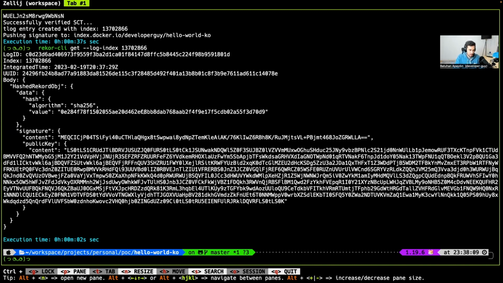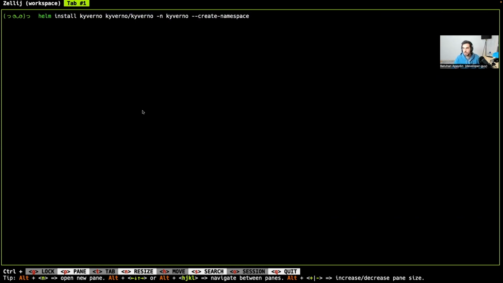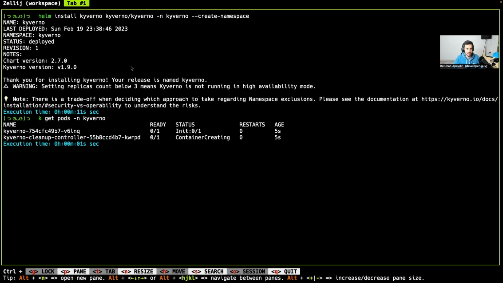So nice. Now we have a secure base image, and we use this secure base image to build our container image. We also signed our container image. The next step is going to verify all these things with Kyverno at runtime. In order to do that, we need to first install Kyverno. Let's install Kyverno first. Once this is completed, we have 2 policies.